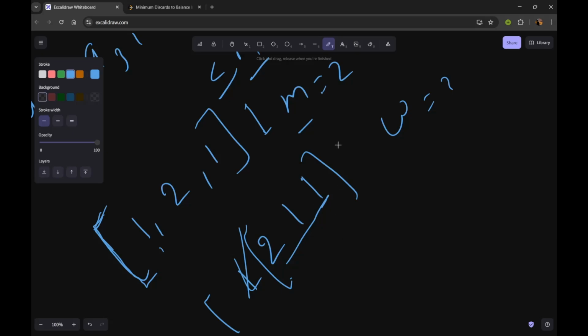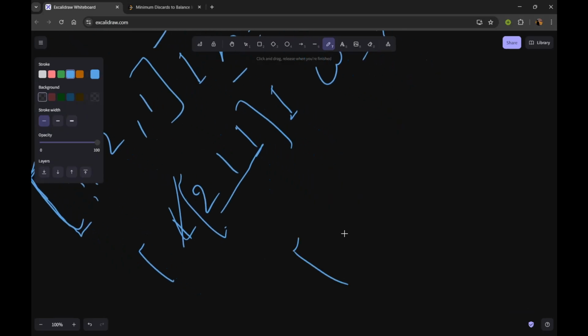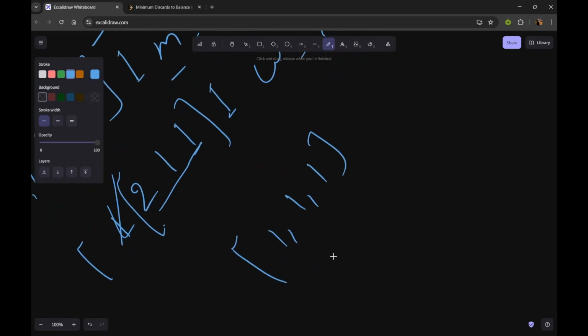And suppose after that the next item is also 1. In that case our window will look something like this. So in this window, the frequency of 1 is greater than m,